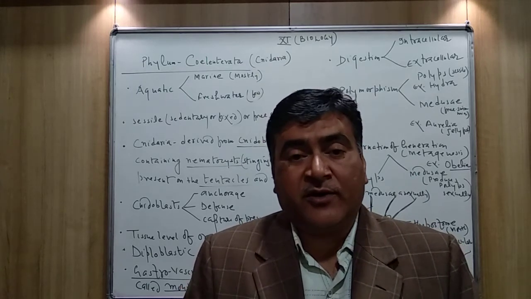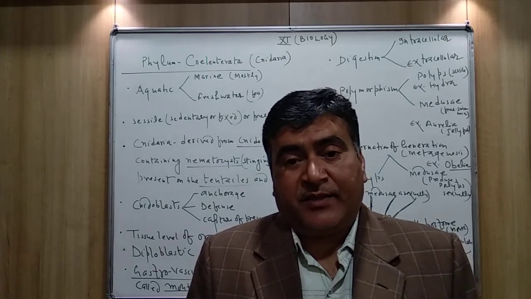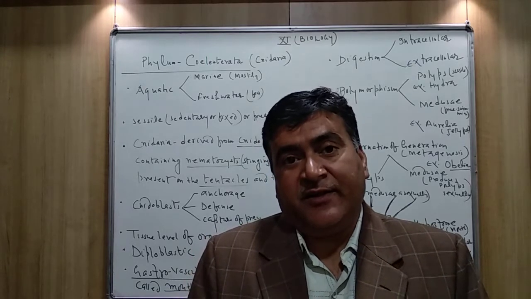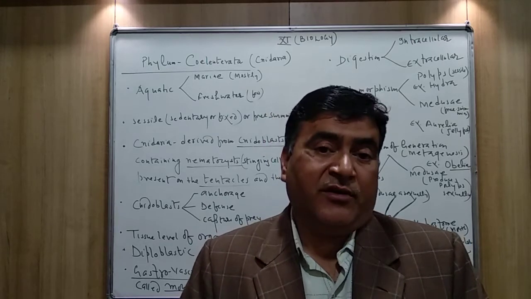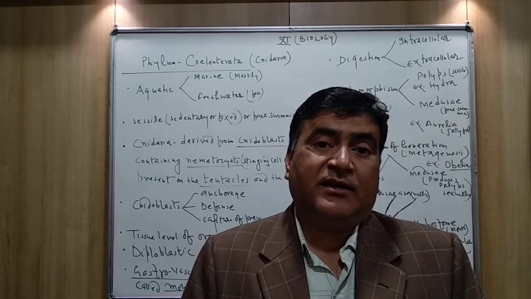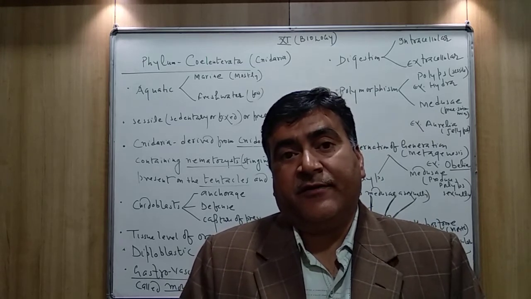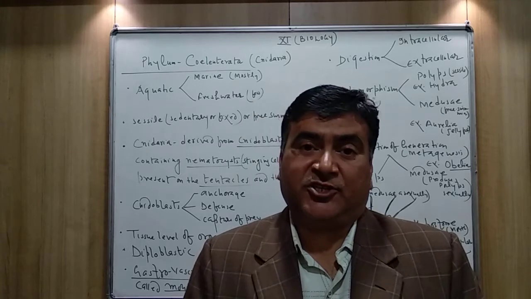Definitely the food materials are digested in your body, but the final process of the breaking down of these food materials takes place inside the cavity, not inside the cells. And that's why it is said to be what? Extracellular.